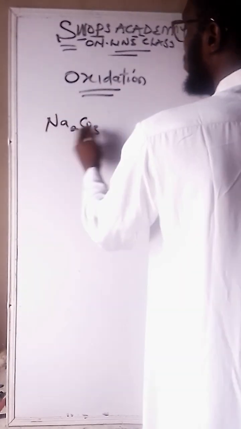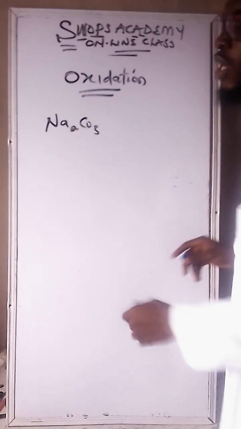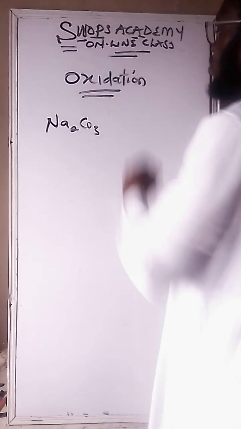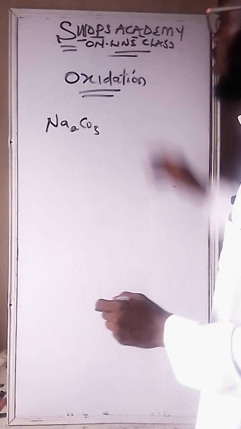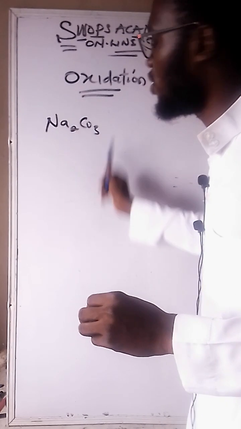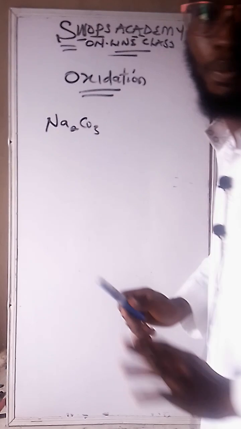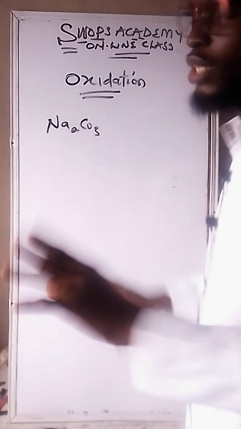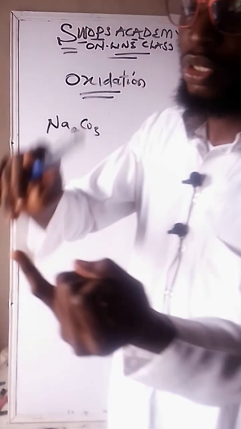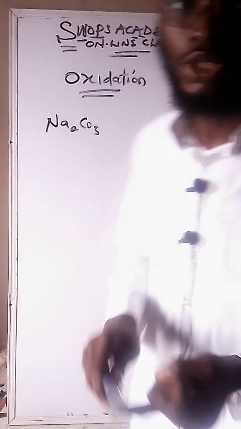They can ask you to find the oxidation state of sodium, of carbon, or of oxygen. The art of finding the oxidation state of each element in a particular compound like this is what we call oxidation. That is the first definition. JAMB will ask you to find the oxidation state of each element here. That is question number 1.